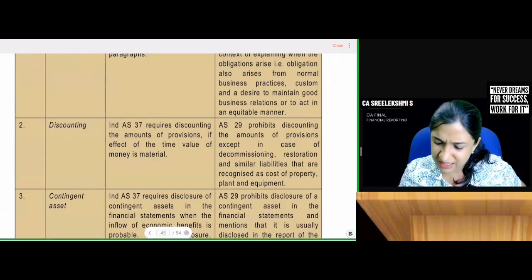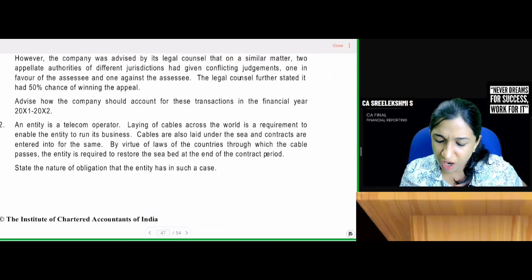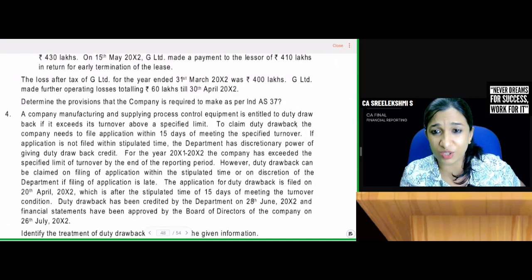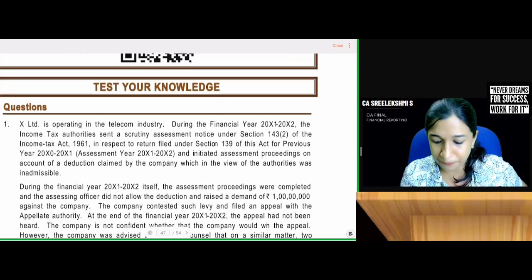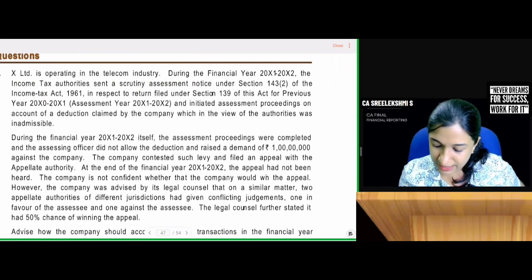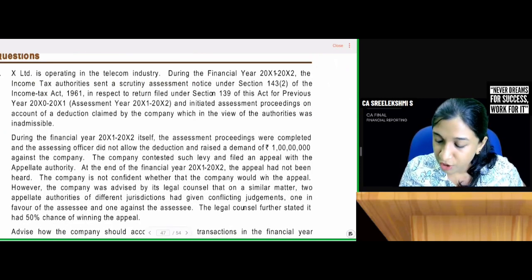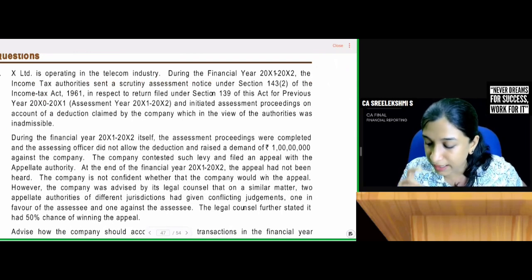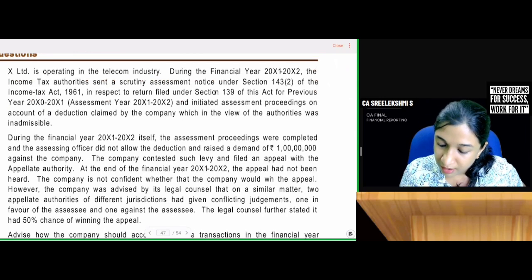Now test your knowledge questions. There are 6 questions. All these questions are manageable actually, but I'll read quickly. X Limited is operating in the telecom industry. During the financial year 11-12, the income tax authority sent a scrutiny assessment notice.